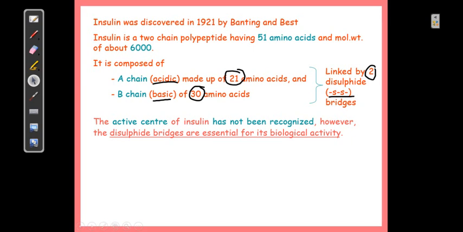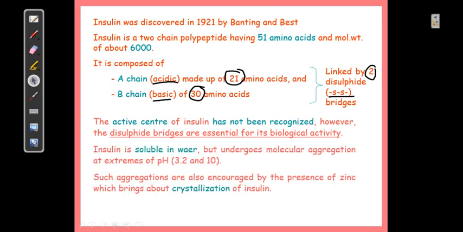Insulin is basically soluble in water, but you can change this property by extremes of change in pH, or by adding some substances like zinc or protamine, which can induce crystallization of insulin. Why do we need to prepare such molecular aggregates or crystals of insulin?